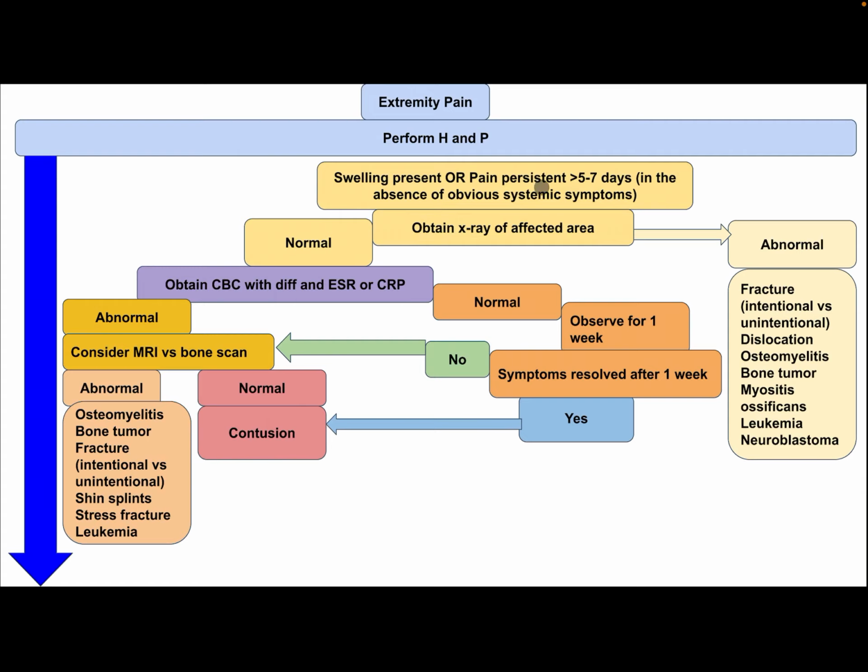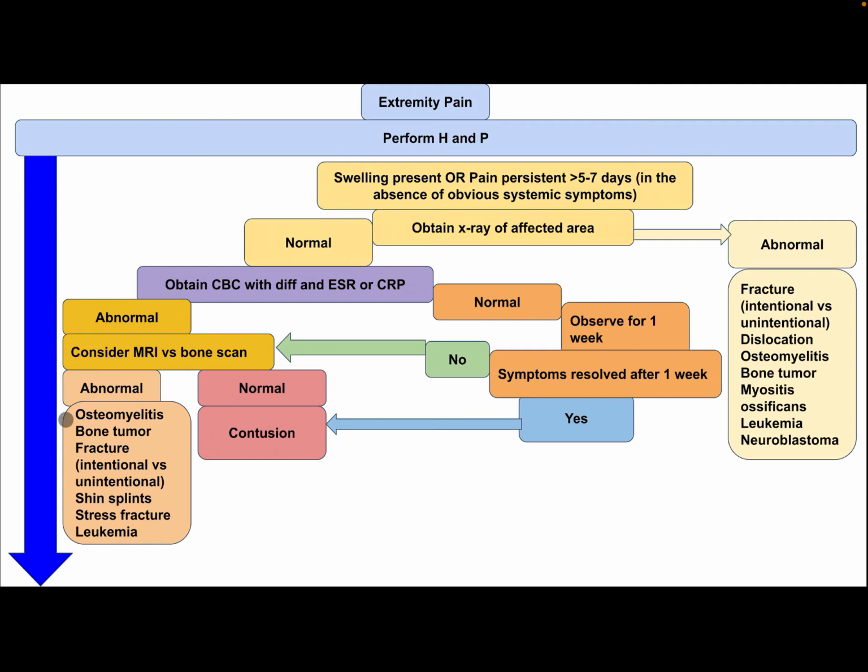If there is a history of swelling or pain persistent for more than 5 to 7 days in the absence of obvious systemic symptoms, obtain X-ray of the affected area. If it is abnormal, differential diagnosis: fracture, intentional versus unintentional, dislocation, osteomyelitis, bone tumor, myositis ossificans, leukemia, and neuroblastoma. If the X-rays are normal, obtain CBC with differential, ESR, or C-reactive protein. If it is abnormal, consider MRI versus bone scan.